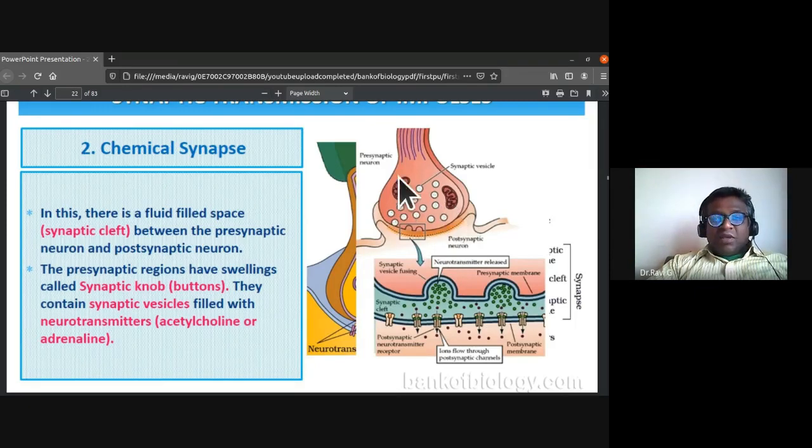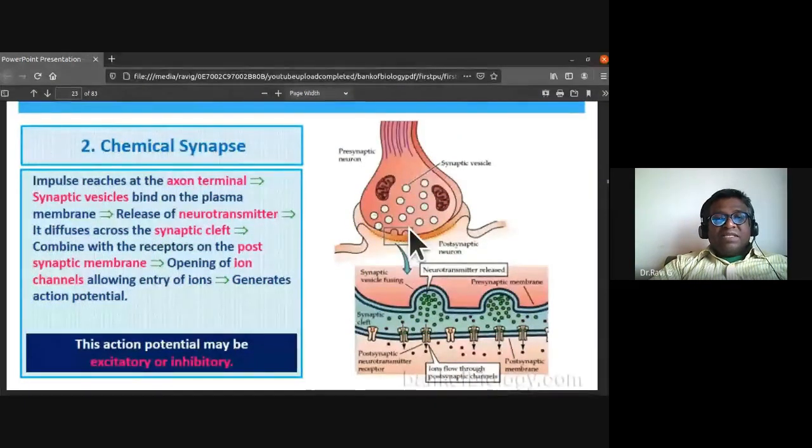The presynaptic neurons have swellings called synaptic knobs or synaptic buttons. They contain synaptic vesicles. You can see the synaptic vesicles filled with neurotransmitters, either acetylcholine or adrenaline.